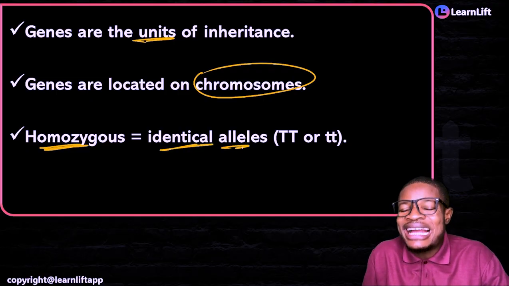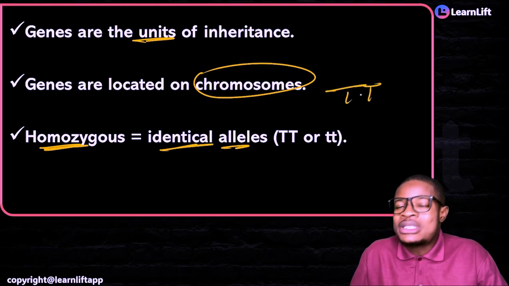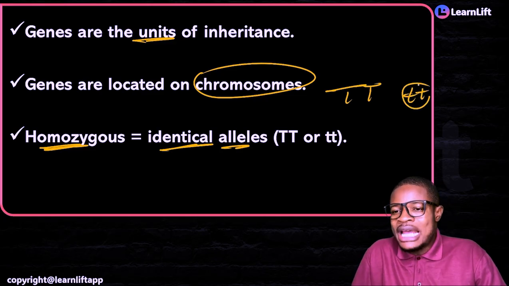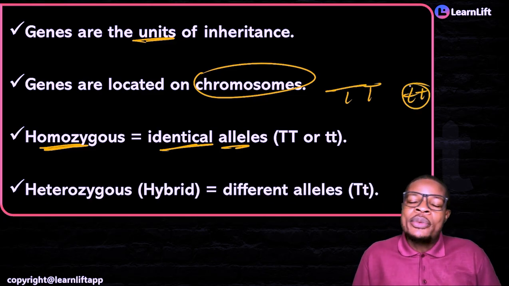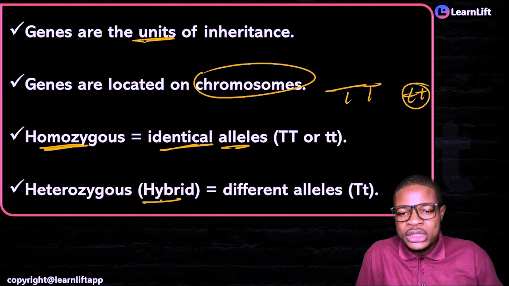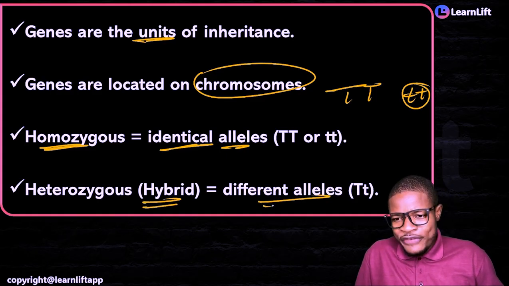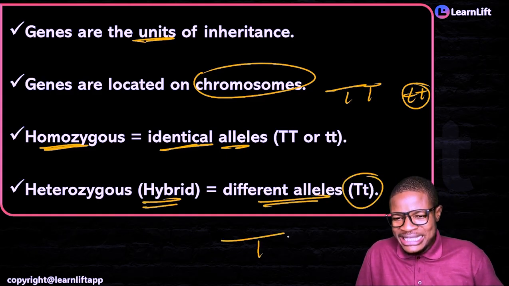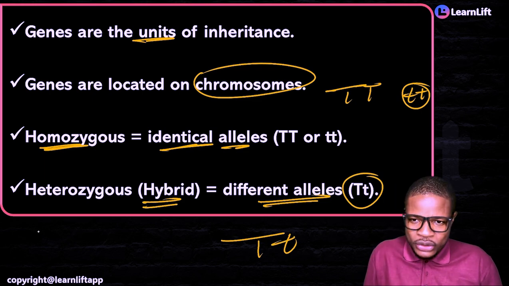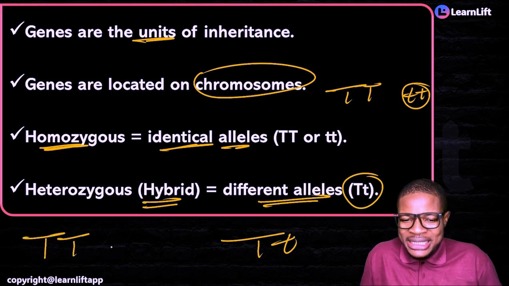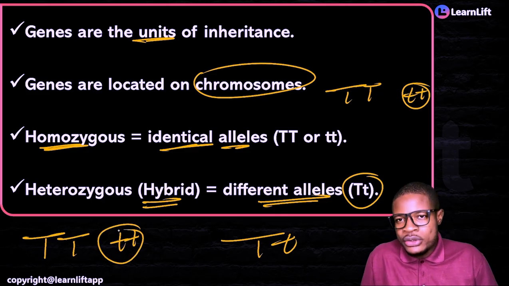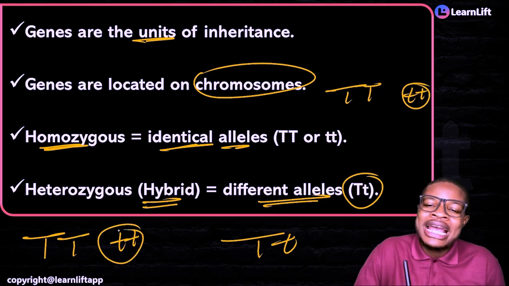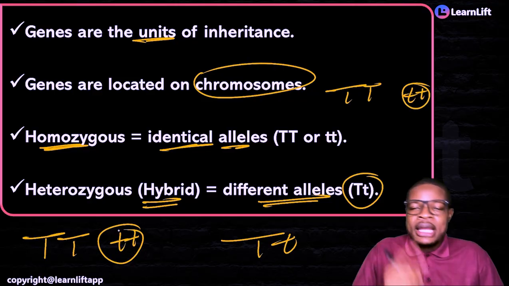Homozygous means identical alleles. So this is homozygous dominant, and this is homozygous what? Recessive. And then we have heterozygous. Heterozygous is for hybrid. So different alleles, heterozygous, capital T, small t. Homozygous, capital T, or small t. Are you seeing it? So identical alleles are homozygous. Different alleles are heterozygous.